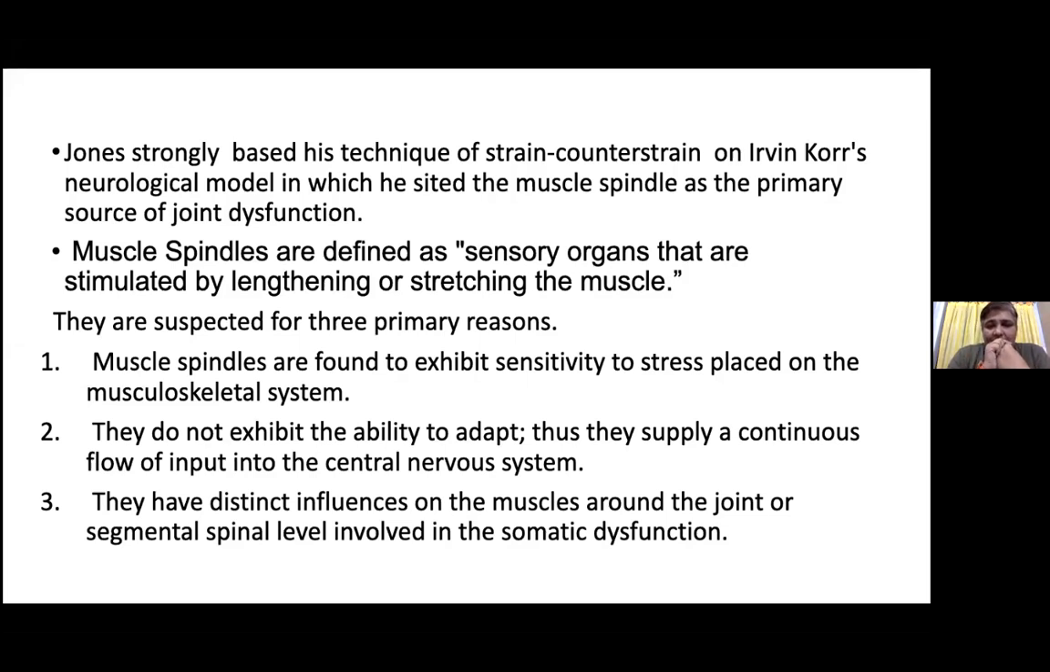The muscle spindles are found to exhibit sensitivity to stress placed on the musculoskeletal system. They do not exhibit the ability to adapt, thus they supply a continuous flow of input into the central nervous system. They have distinct influences on the muscles around the joint or segmental spinal level involved in somatic dysfunction. Muscle spindles are basically governed by gamma motor neurons. Gamma motor neurons are directly connected with the spinal cord and by other orders of neurons to the central nervous system. In other words, it is governed by the central nervous system only.